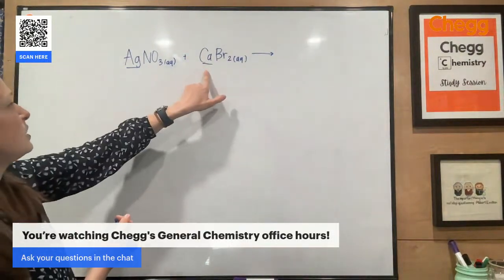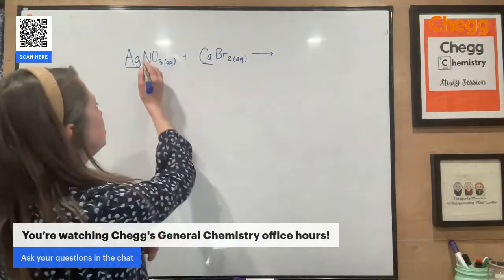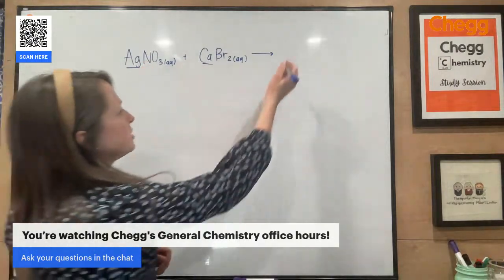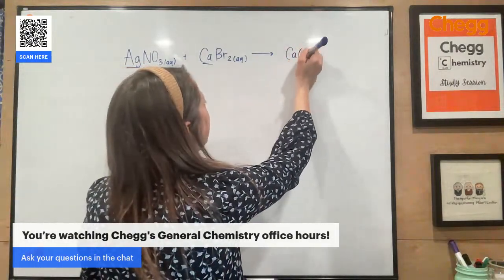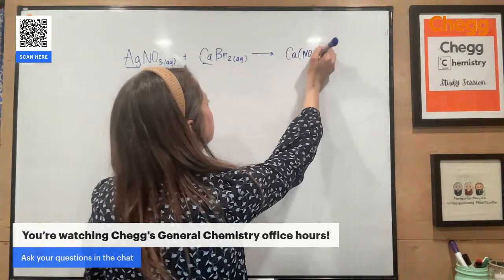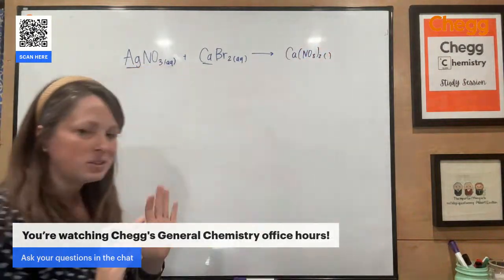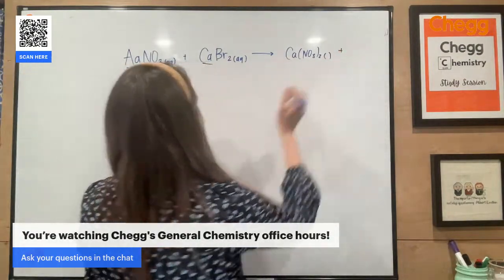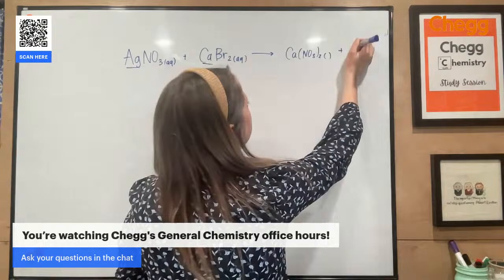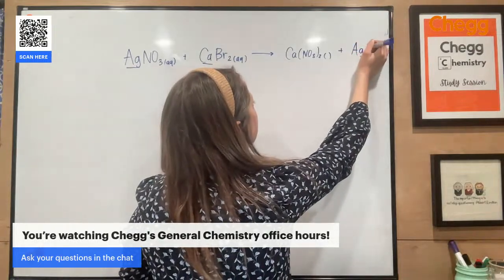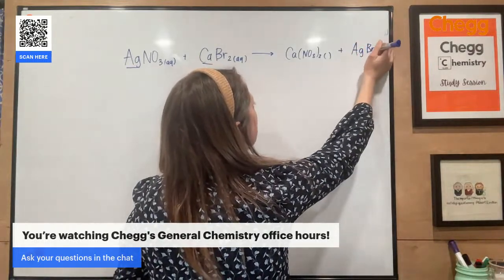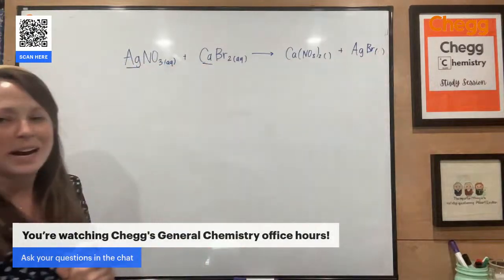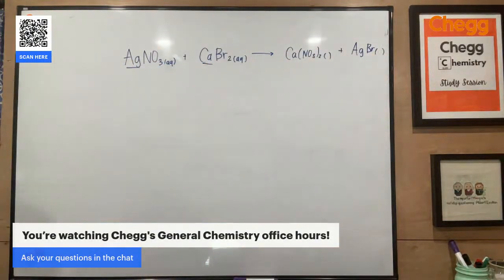All right, so I have calcium. Calcium has a charge of +2. Nitrate has a charge of -1. So this is going to form Ca(NO3)2. I'm not going to worry about states yet. I'm just going to be worrying about my products. The other product is going to be silver bromide. Silver is one of your transition metals that actually has a designated charge. It is always +1. Bromide is a halogen, so it has a charge of -1.